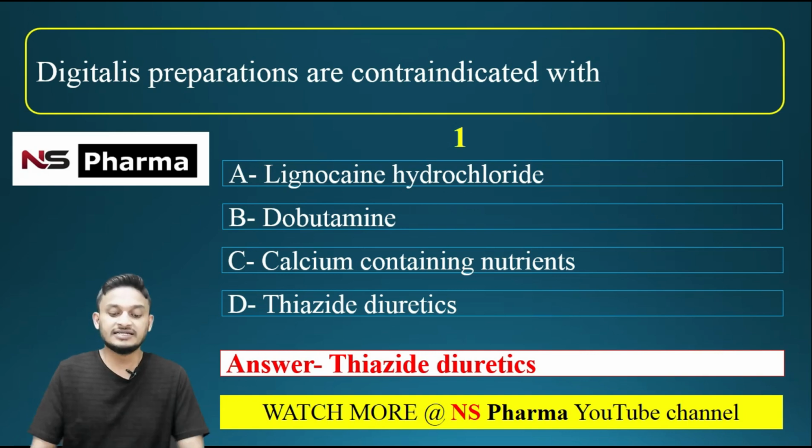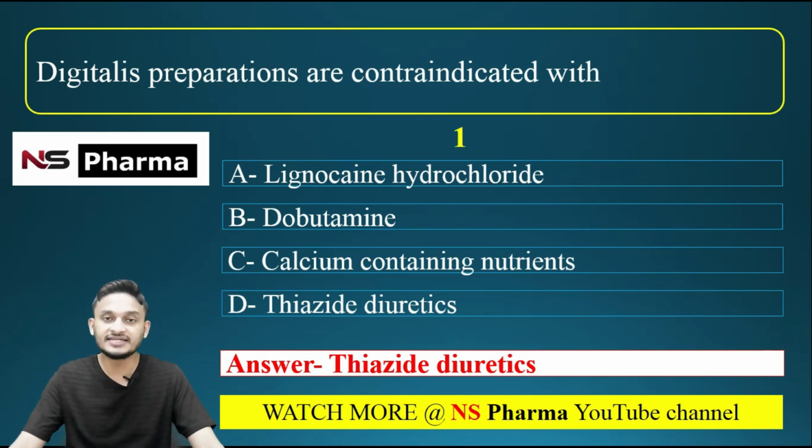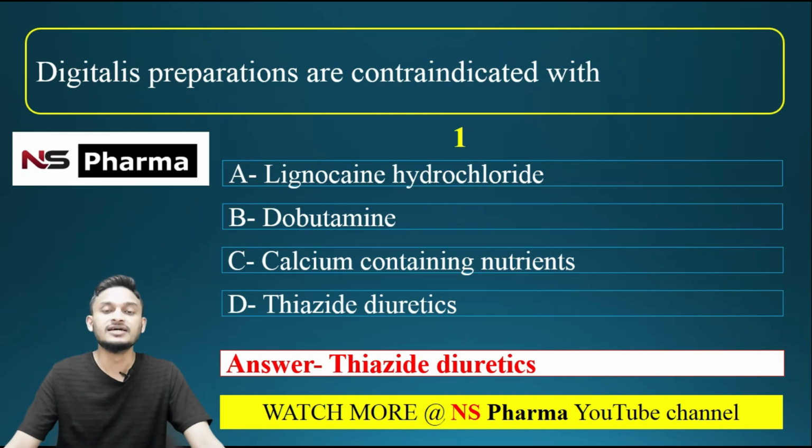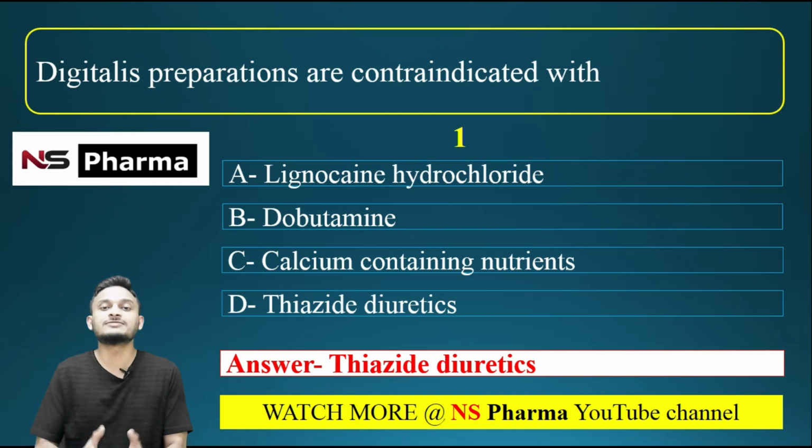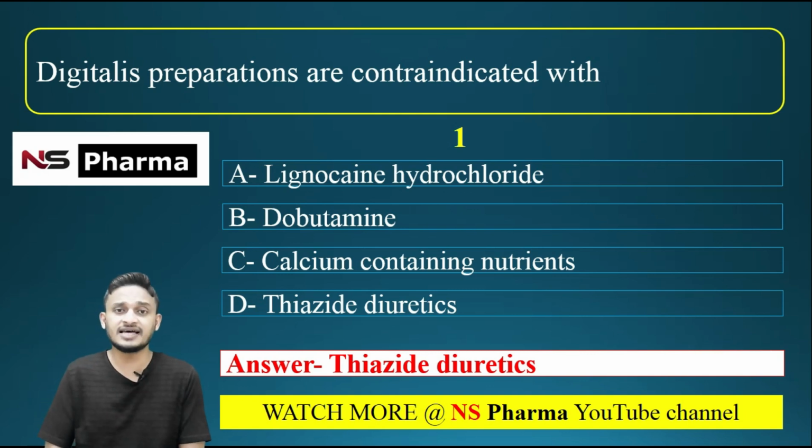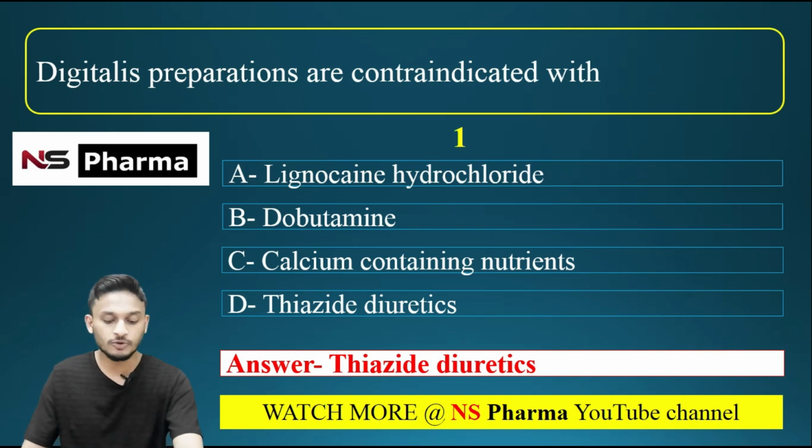Digitalis preparations are contraindicated along with thiazide diuretics. Why? Because thiazide diuretics will cause hypokalemia and this can precipitate digitalis arrhythmias. Thiazide diuretics cause hypokalemia. This may precipitate digitalis arrhythmias. Okay. Now we are moving to the next question.